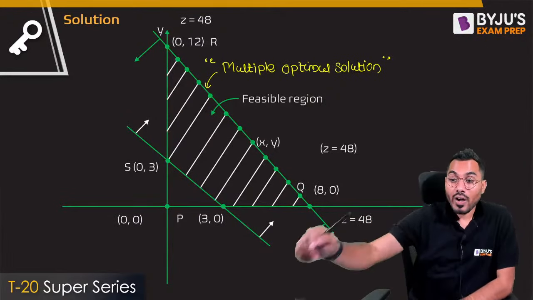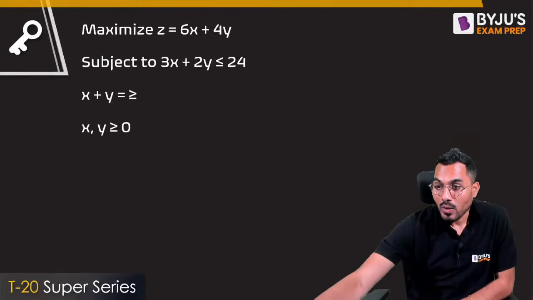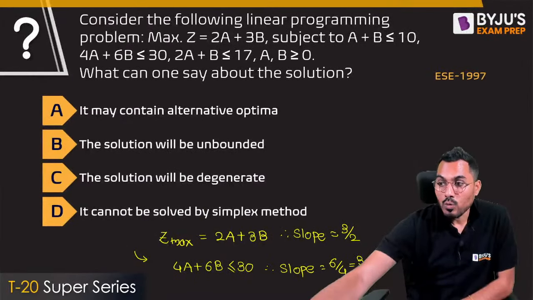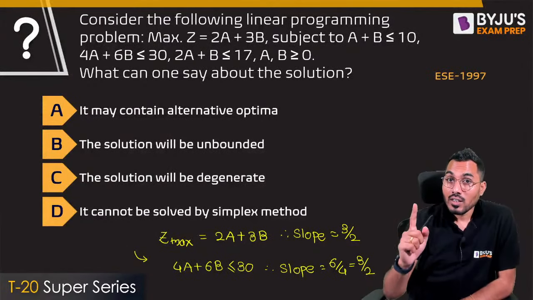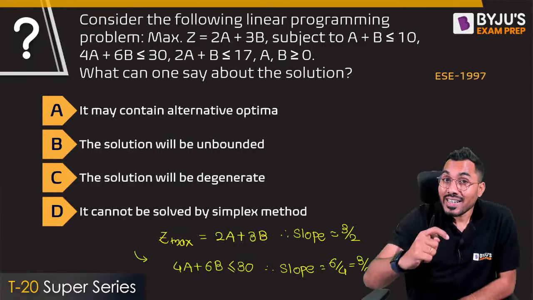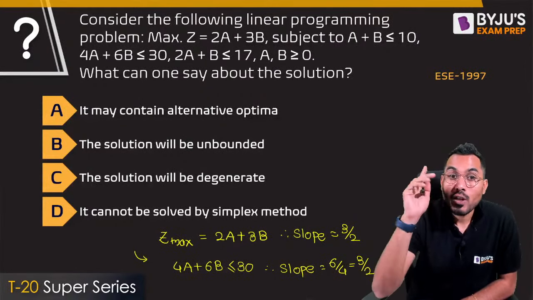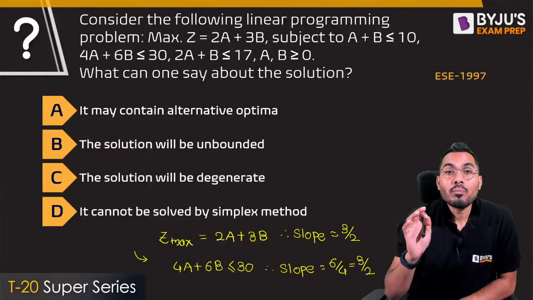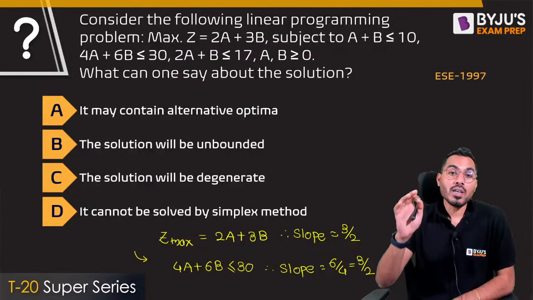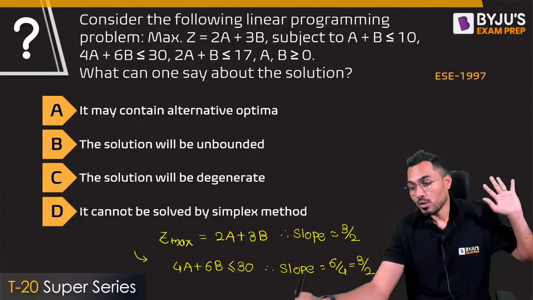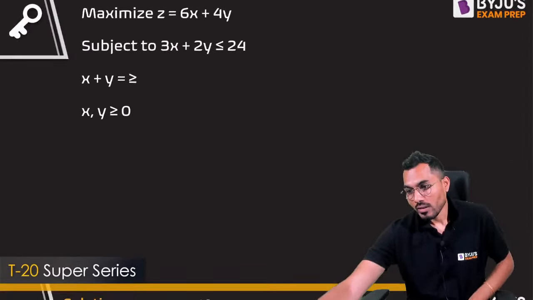In simple terms, whenever the slope of any constraint is exactly matching the slope of the objective function line, then that LPP will have multiple optimal solutions, a standard result. Fine.